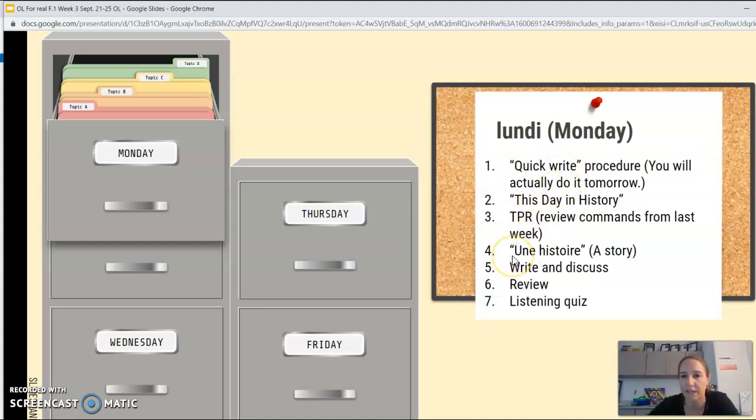We're going to look at this day in history, and then we're going to do some more TPR with the different La classe touche la tête, the different action words. We are going to read through a story, do a write and discuss, so that will be something that goes along with the story that kind of summarizes the story like we did with our special person last week. And then we're going to review that write and discuss, and there will be a listening quiz about the story and the accompanying write and discuss.